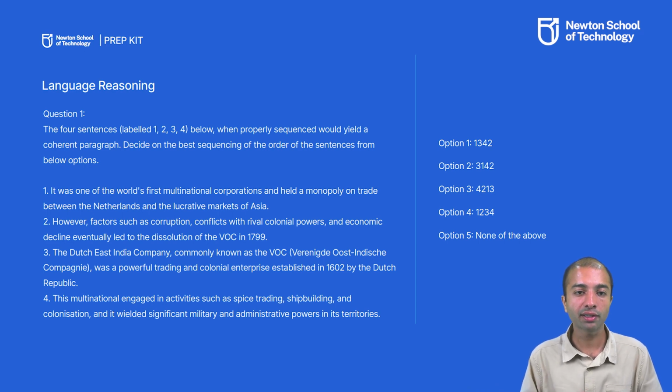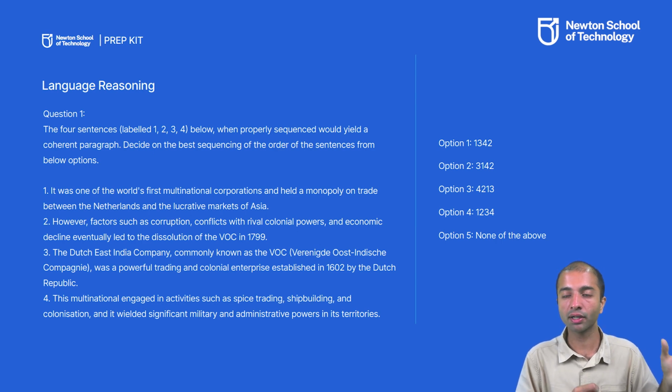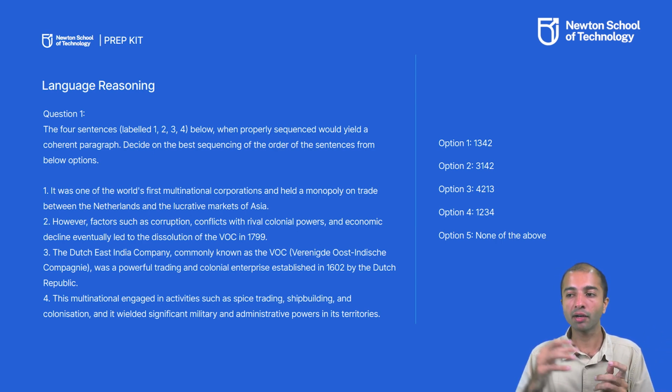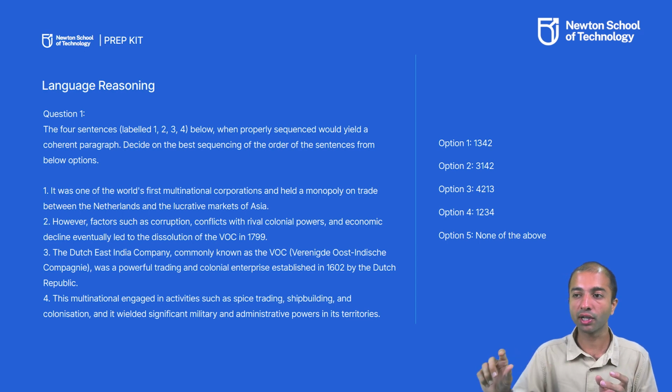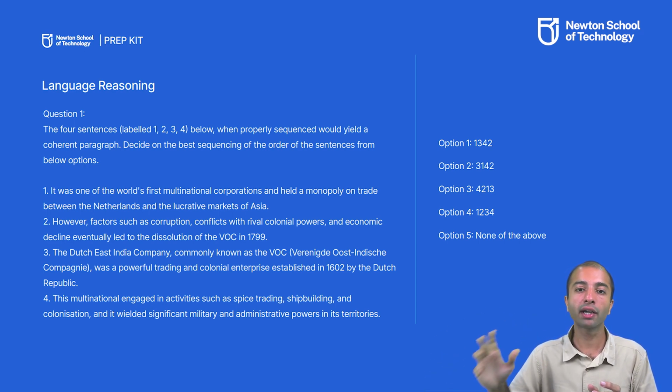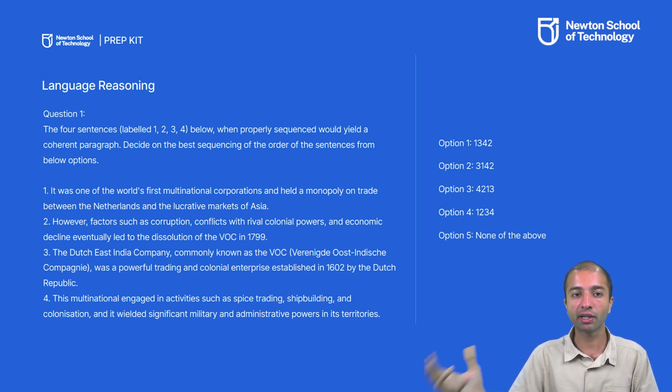And the fourth sentence is a description of the trading activity it did. Generally, when such scenarios are given, a good way to identify the order is to think about how you would describe something. First, you start with its beginning and description. Then you go into the main content, and at the end, with respect to timeline, generally the demise of a specific thing is situated at the end.